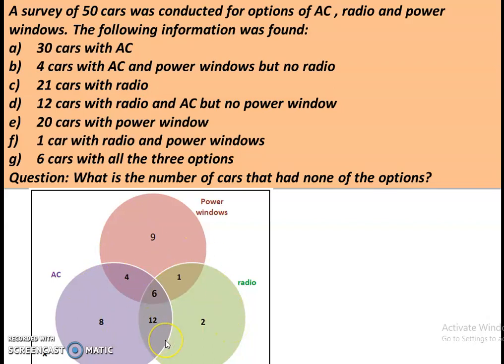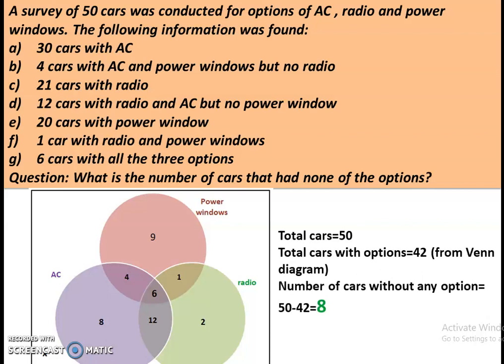So after filling this Venn diagram, now we know number of cars having any of the options, and that is 42. So after adding these numbers, we have total cars with options 42. Now we are left with 50 minus 42, that is 8. So we have 8 cars without any options. So this is the right answer, that is 8.